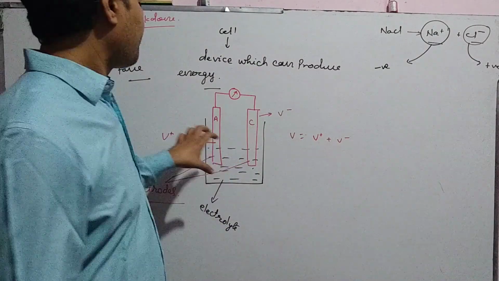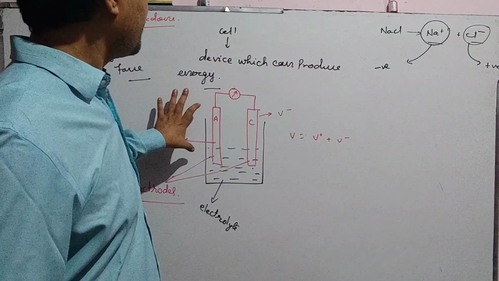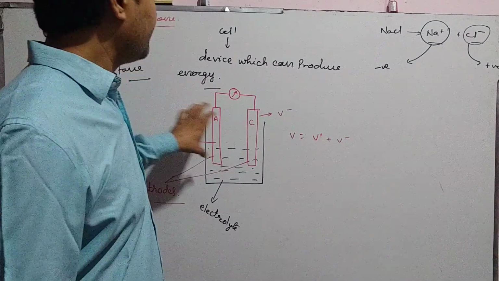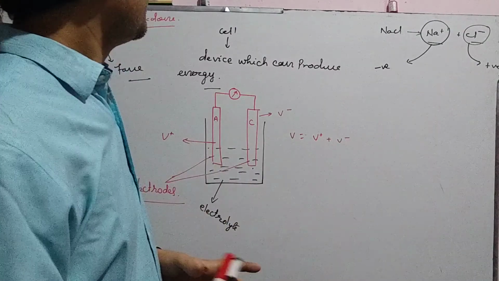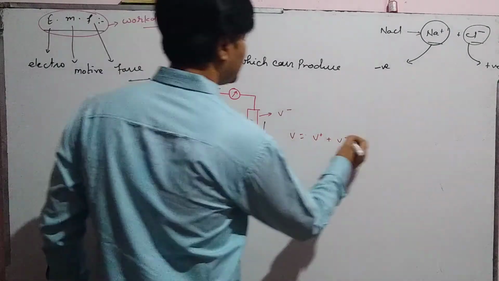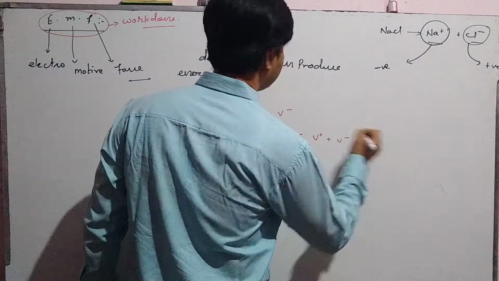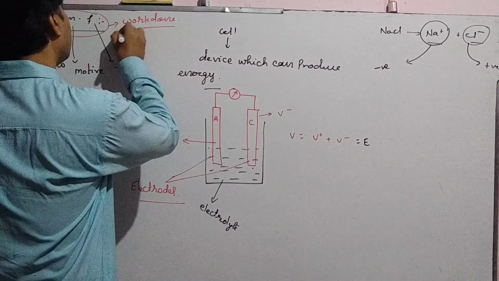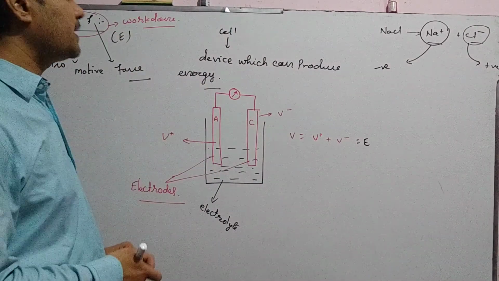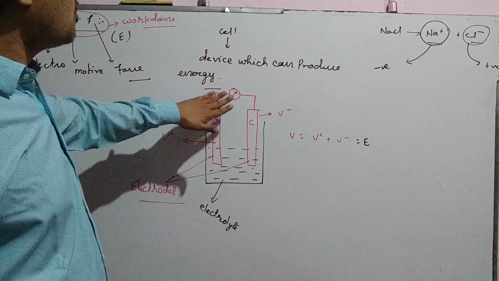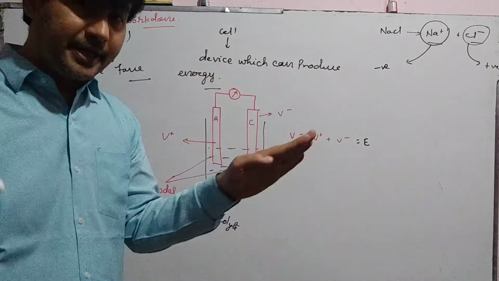Total work done is work done on electrode A and work done on electrode C. That is total work done. This total work done is known as EMF of the cell. Let us see. There is no any external load connected.